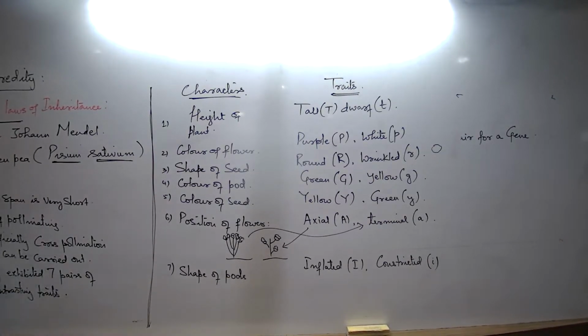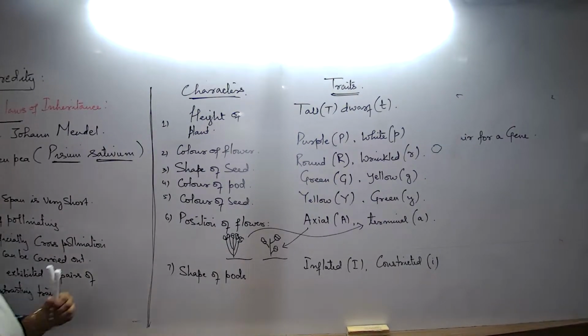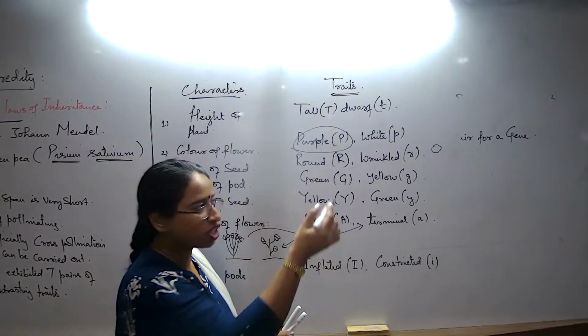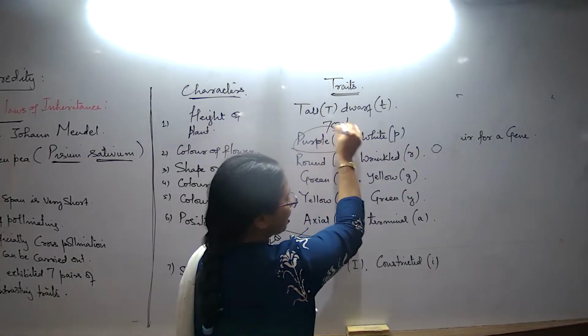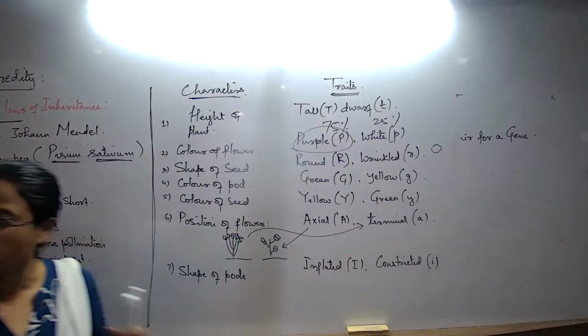So he felt that कभी in one particular generation one type of plants, for example, in one particular generation सारे purple flowers आ रहे हैं, and in the next generation 75% flowers purple आ रहे हैं, 25% plants white आ रहे हैं. तो ऐसे हो रहा था.